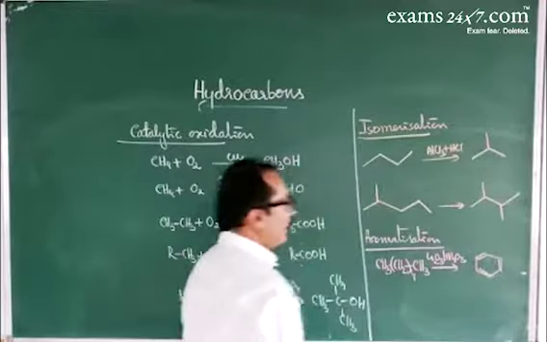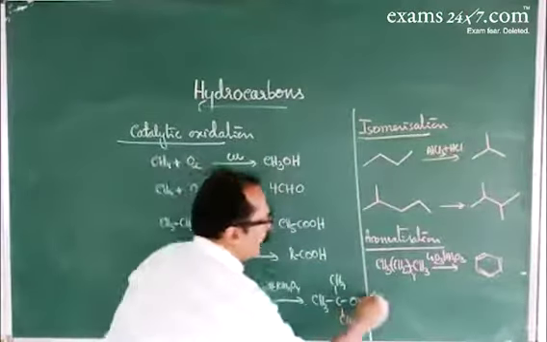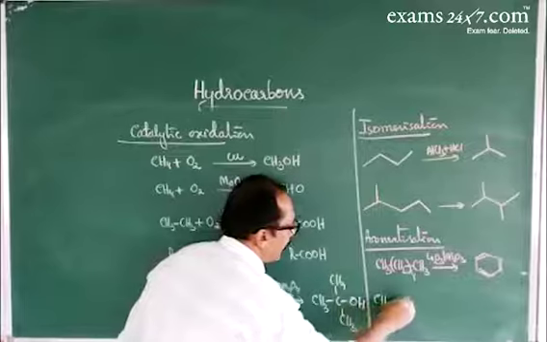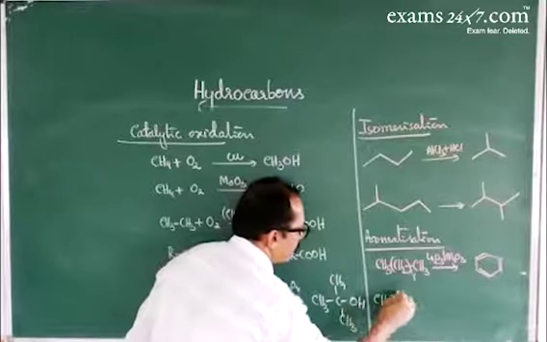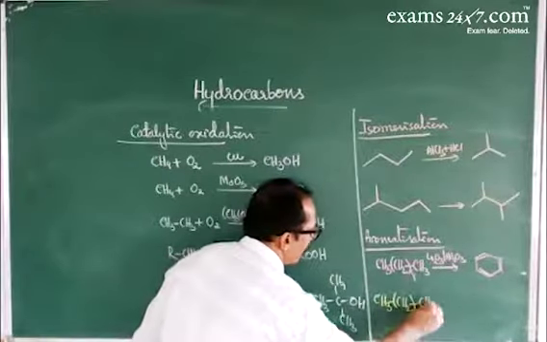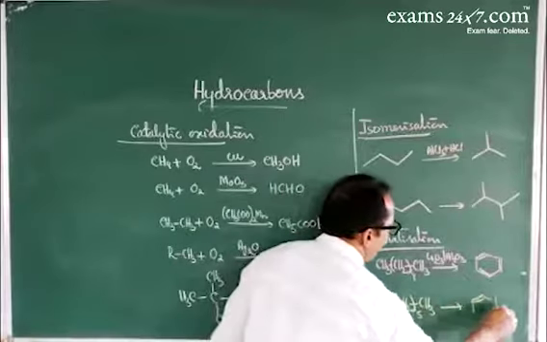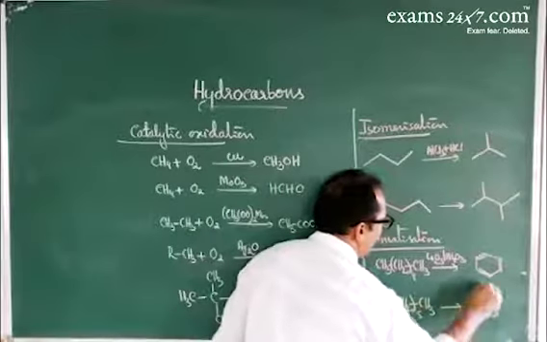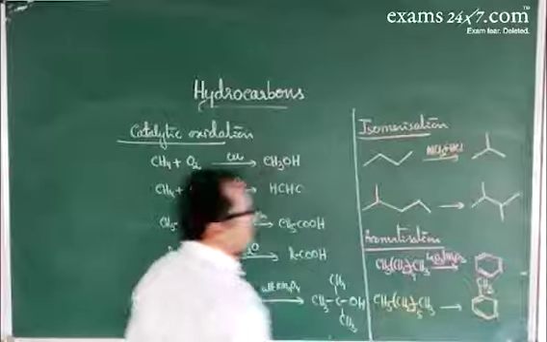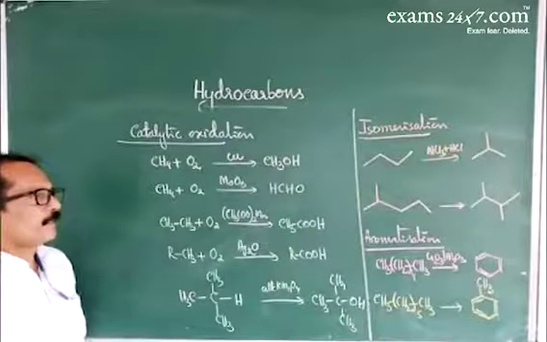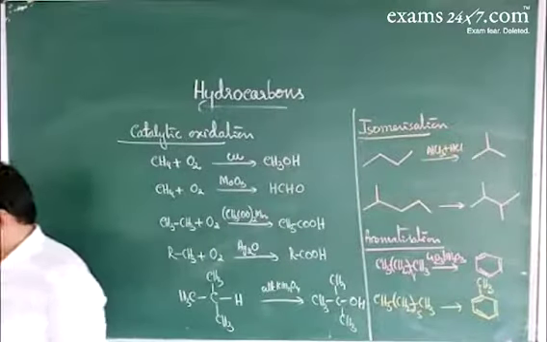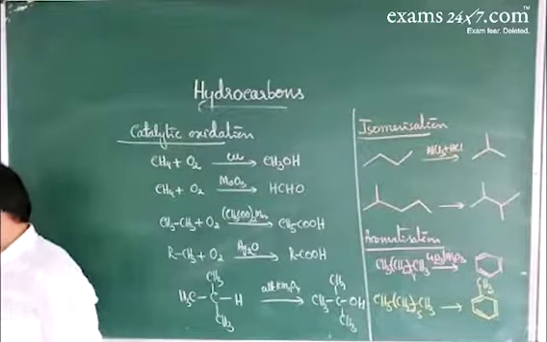The aromatic compound called benzene is formed. If you go for heptane, CH3, CH2 5 times and CH3, this gives methyl benzene. This is an example for aromatization reaction.